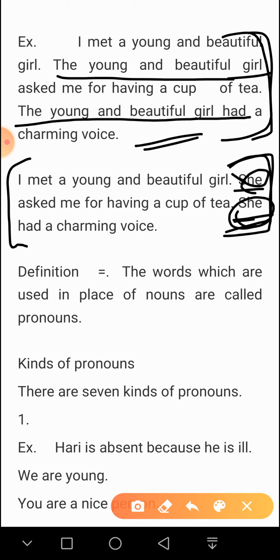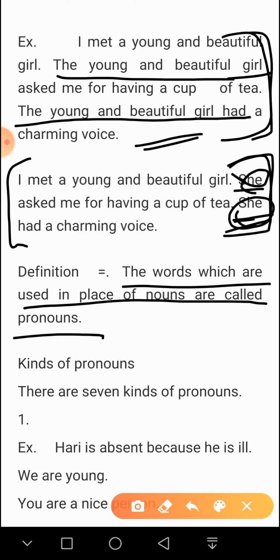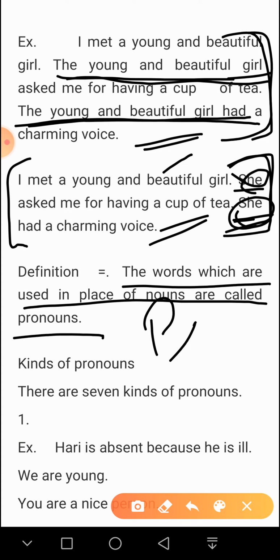So the words which are used in place of nouns are called pronouns. Here instead of a noun phrase I have used this pronoun. So what is the quality of a pronoun? First of all, it shortens the length of the sentence, and it avoids the repetition of nouns, and it makes a sentence or paragraph beautiful. So today's topic is pronouns.